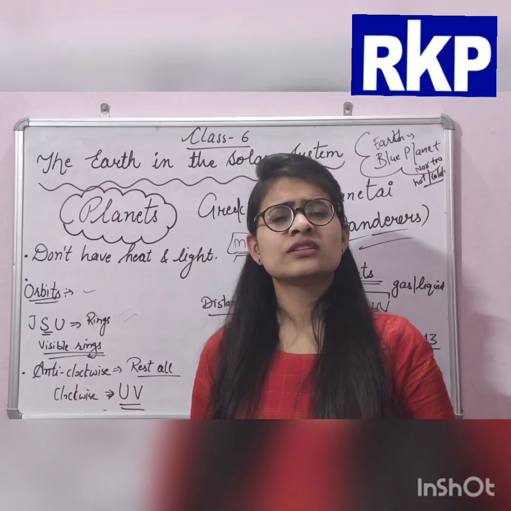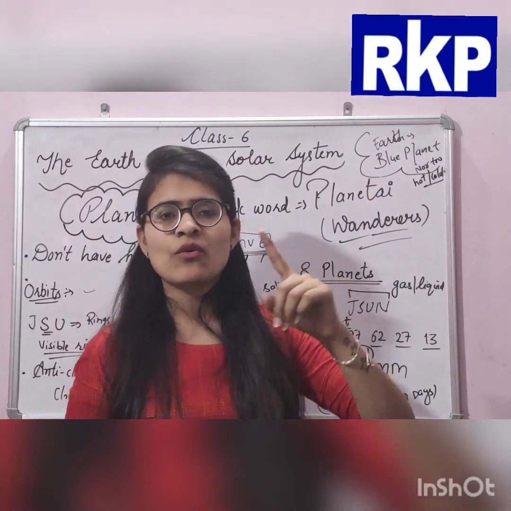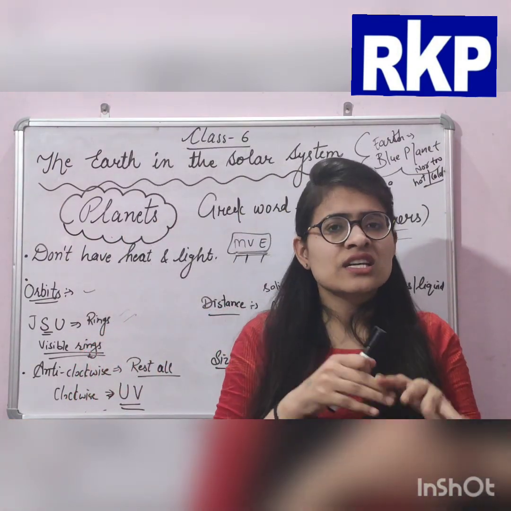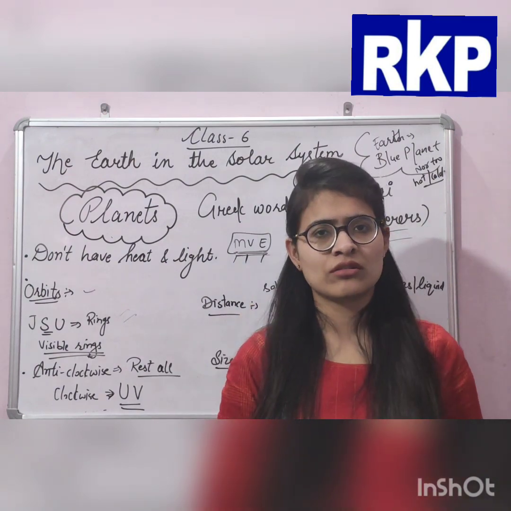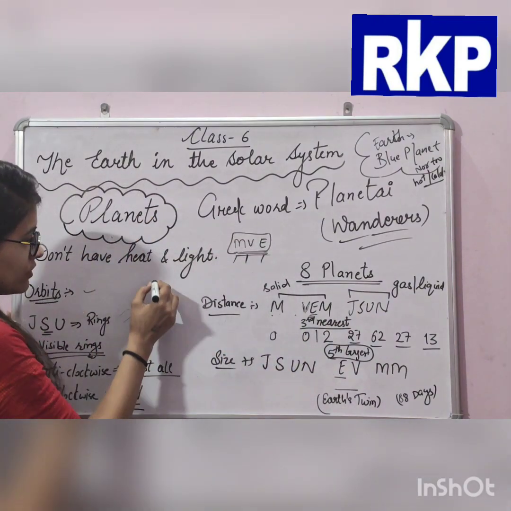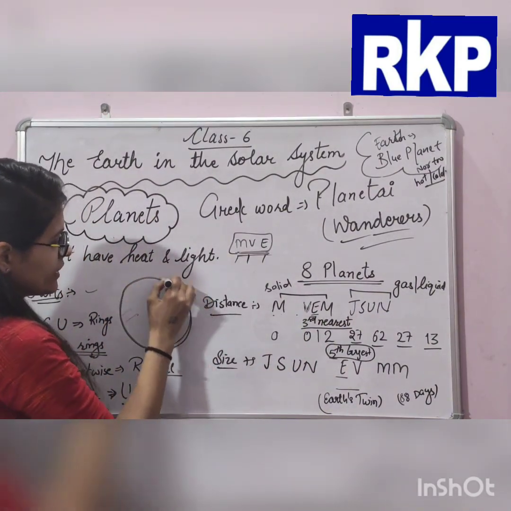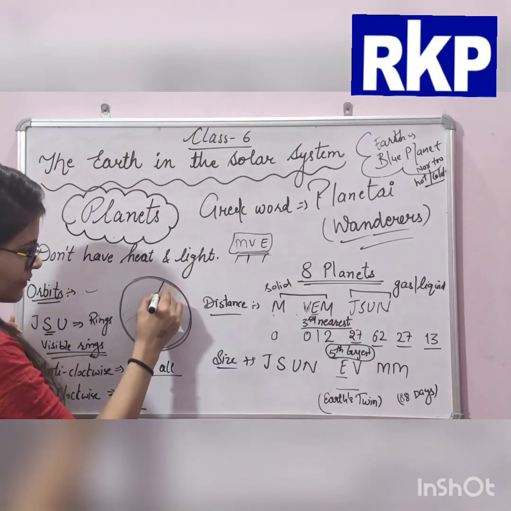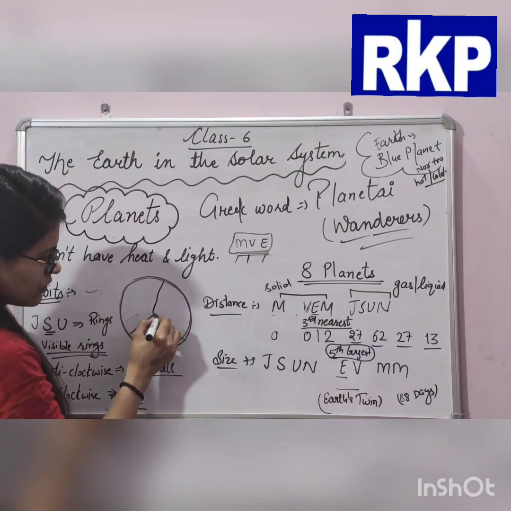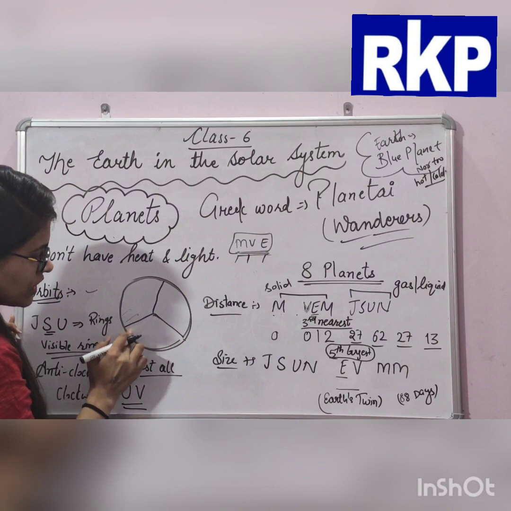Now, do you know that Earth is known as the blue planet? Earth is known as the blue planet. Why? Because 2/3 of its part is covered by water. Okay, it's 2/3 part. What does it mean? This is our Earth. We will divide it in 3 parts. 1, 2, 3. So these are 3 parts.